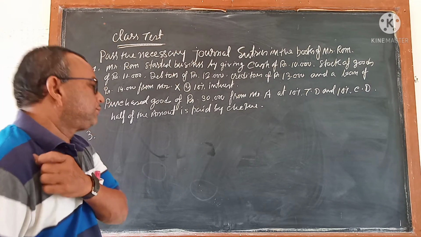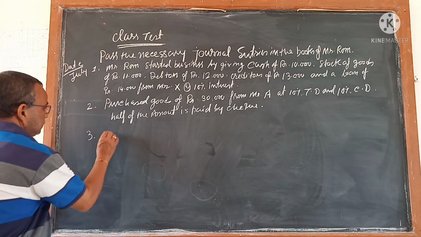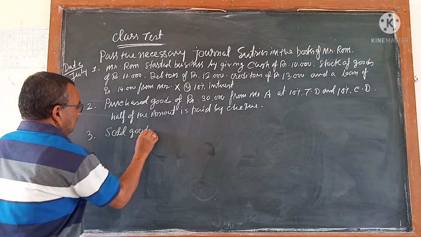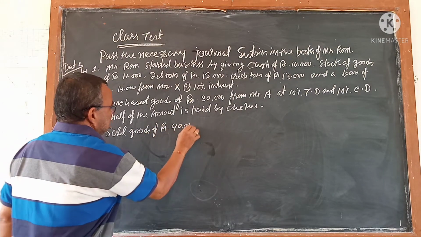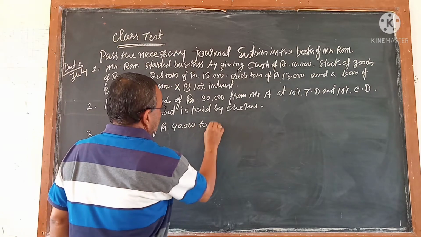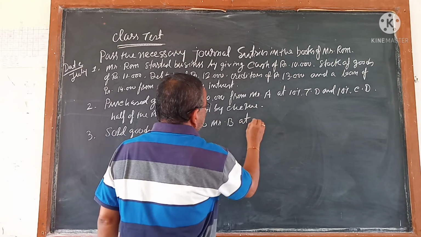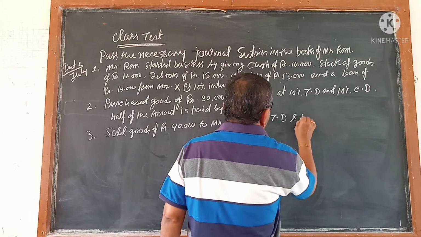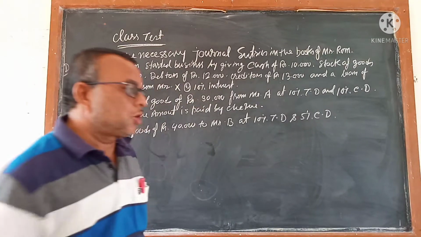Number 3, sold goods of rupees 40,000 to Mr. P at 10% TD and 5% CD. TD means trade discount, CD means cash discount, all of you know.